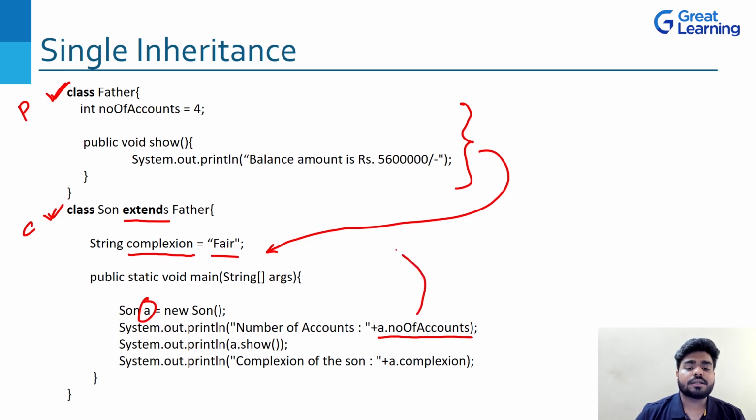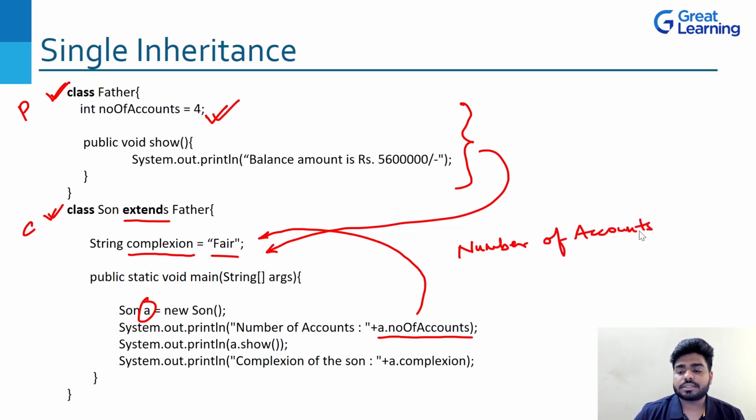In the Son's class, do we have number of accounts? Generally, if I look, then we don't have it, but we do have it, right? Because it is inheriting all the properties from Father, and Father is having number of accounts. So it will print number of accounts, colon 4.